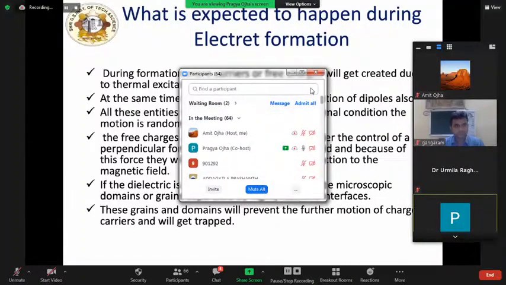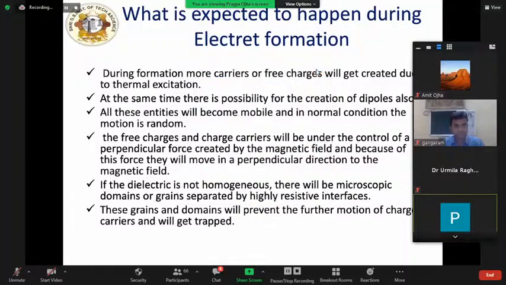If the dielectric is not homogeneous, there will be microscopic domains or grains separated by highly resistive interfaces. These grains and domains will prevent the further motion of the charge carriers, and they will get trapped. There is another possibility also. If the dielectric contains a large amount of irregularly distributed traps, during their motion the carriers will get trapped in the traps. On cooling, all these trapped charges will get frozen and create persistent polarization.